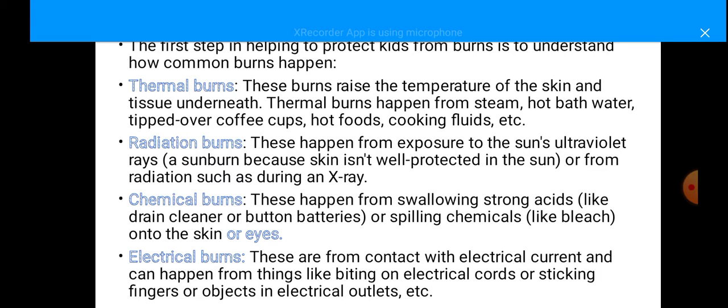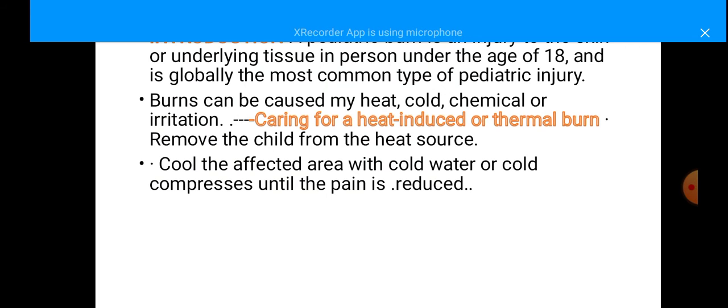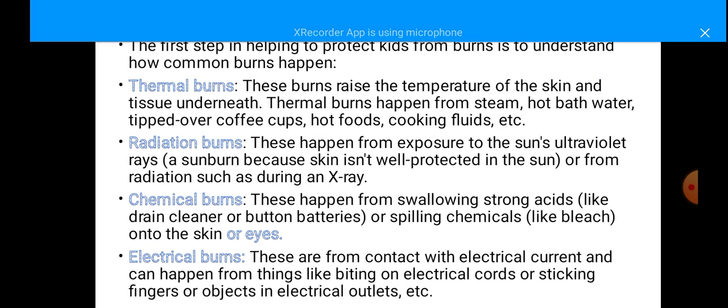Chemical burns occur when children swallow acids or chemicals, usually button batteries, drain cleaner, bleaching powders, or home cleansers like these.